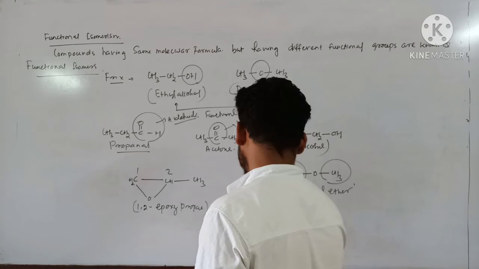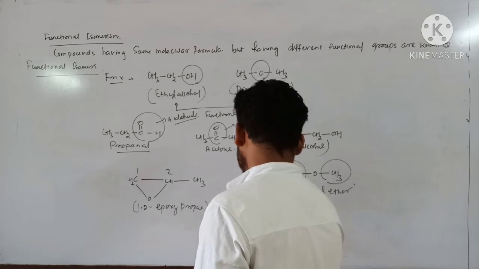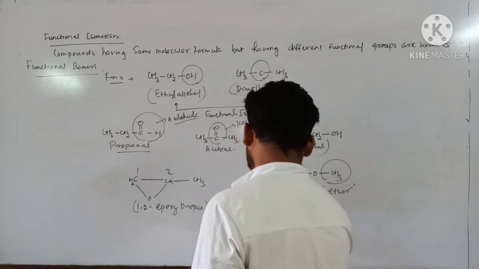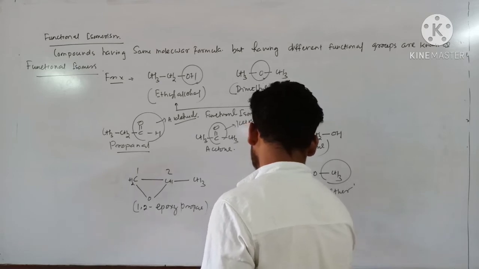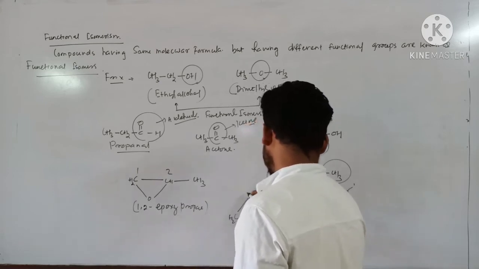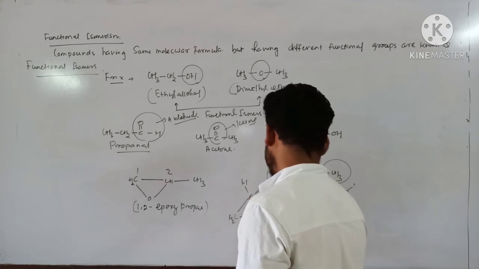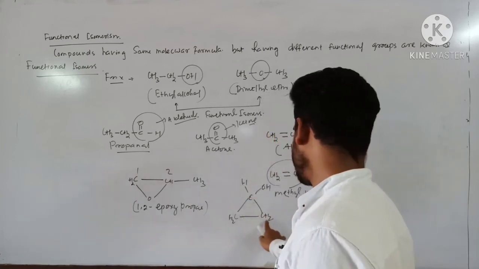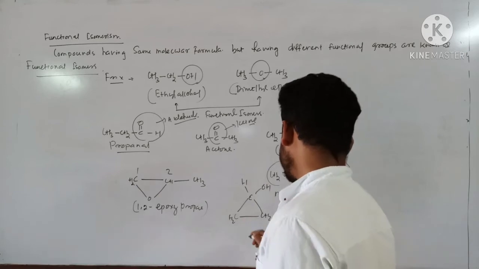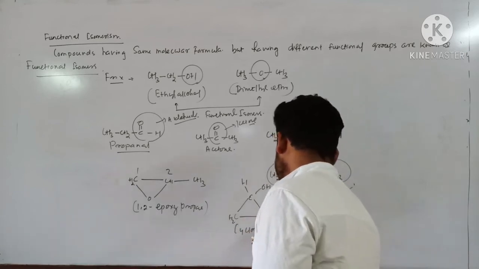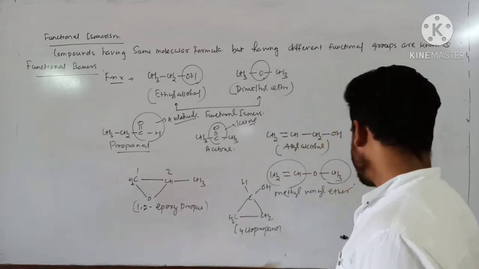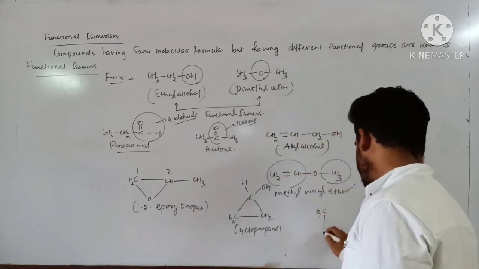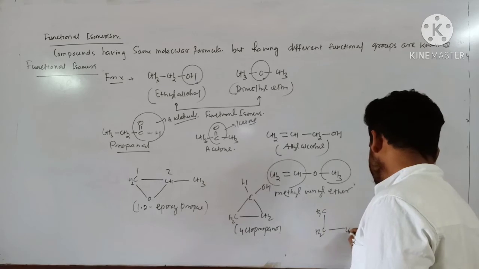Again, CH2-CH2-CH-OH. Here you see C3H6O. So this is cyclopropanol. It can again also be written in cyclic form: CH2, CH2, O, CH2.